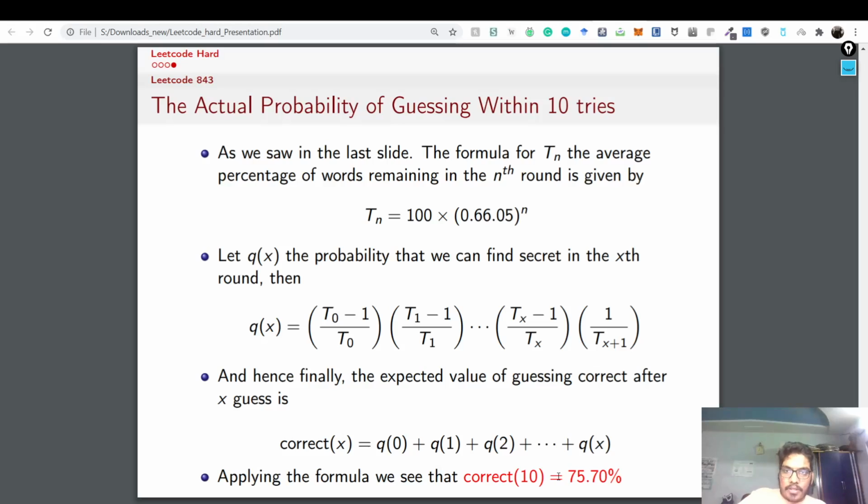So in 76% of the arrays you give it, on average it will be able to figure out the actual secret word, right? And that is not bad.